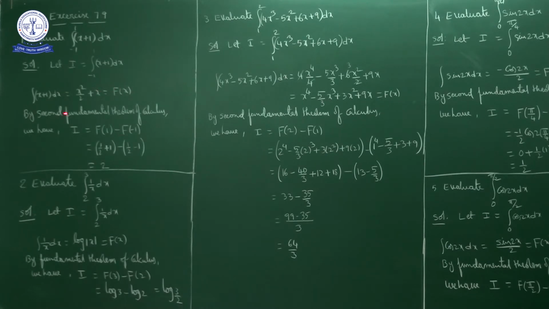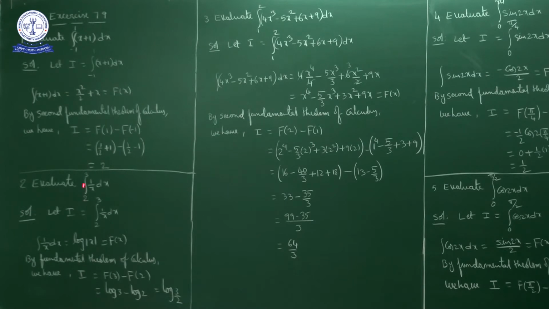So by the second fundamental theorem of integral calculus, I is equal to f of b minus f of a. So f of upper limit 1 minus f of lower limit -1. F of x is x square by 2 plus x. So f of 1 is 1 by 2 plus 1 minus f of -1, which is -1 whole square by 2 plus -1. So 1 by 2, 1 by 2 get cancelled, 1 minus of minus plus 1, 1 plus 1, 2.